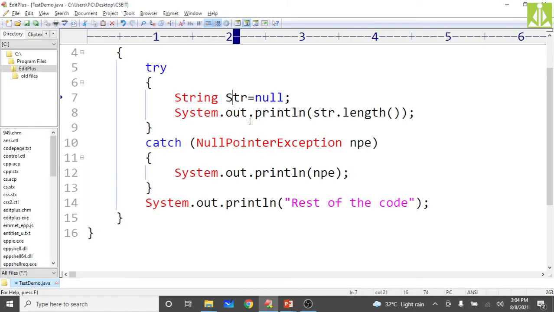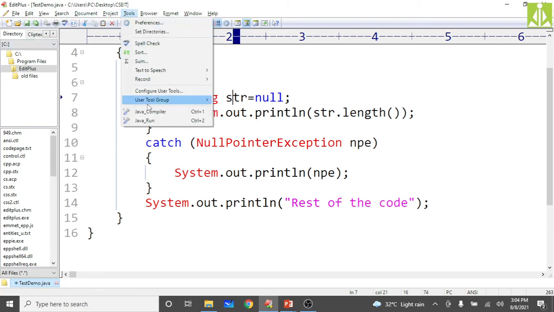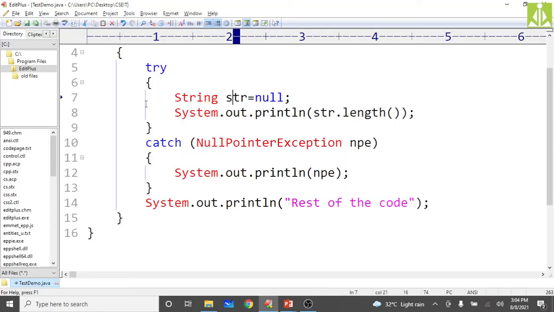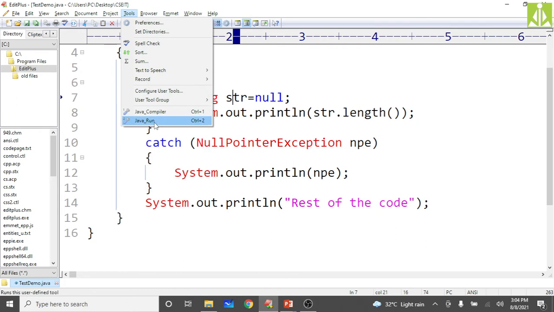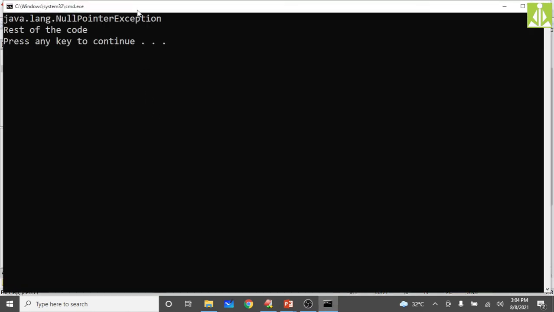Yes, I had taken the S as capital over here and small here. That's the reason I got the error. So take both as small. Now compile. As you can see, the compilation is successful. Now run the program and see here.